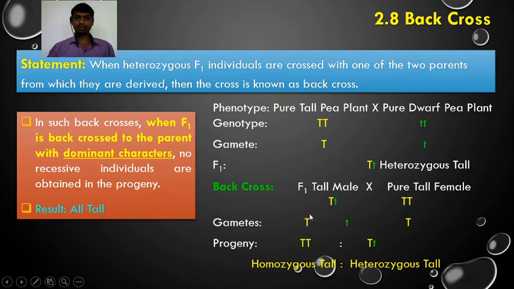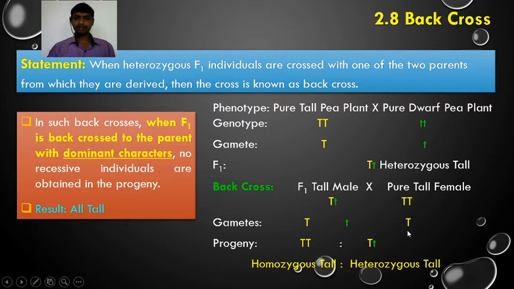Two types of gametes are produced by the F1 tall male, capital T and small t, while the pure tall female produces only one type of gamete, possessing capital T. Now the fusion of the gametes takes place in this way.